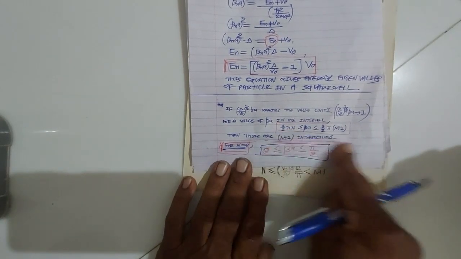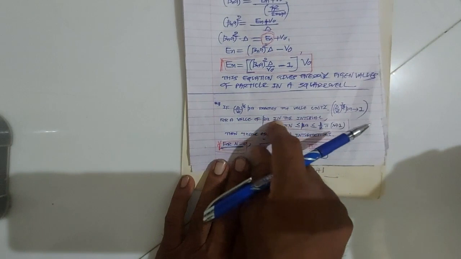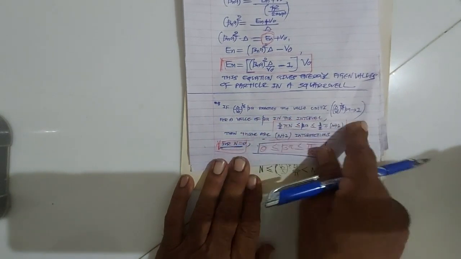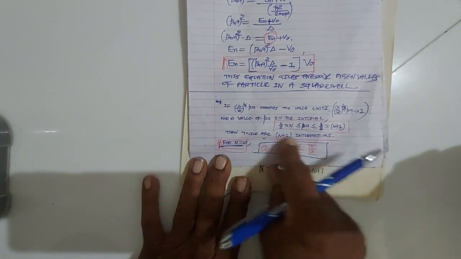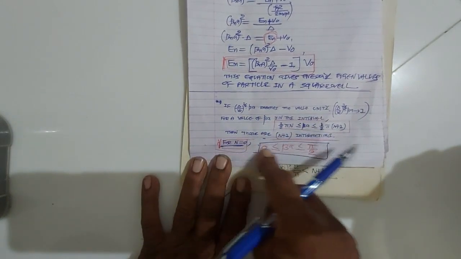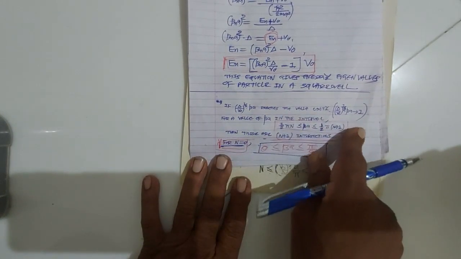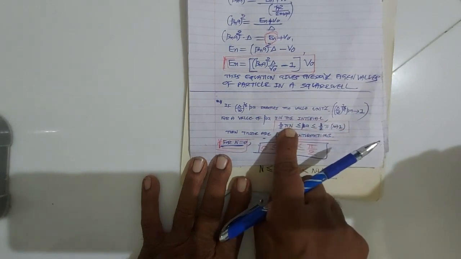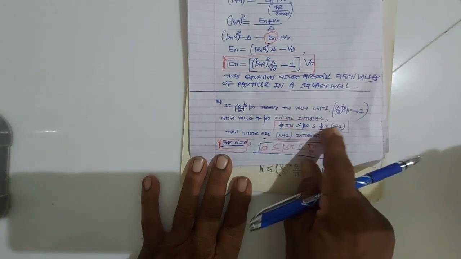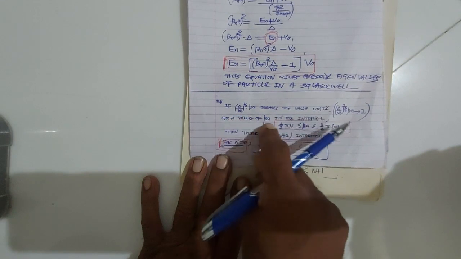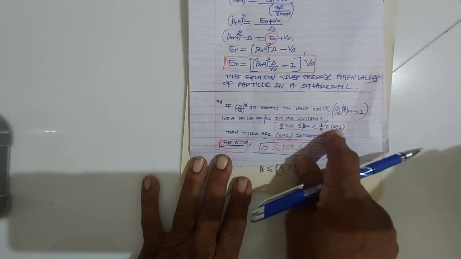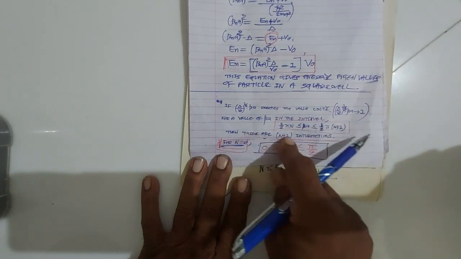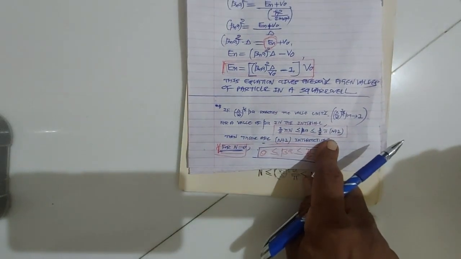Okay, so if n is equal to 0, my interval values of beta lying in the interval 1 by 2 pi n to 1 by 2 pi n plus 1, there are n plus 1 intersections. So if I take n is equal to 0, the left hand side will be 0 and the right hand side will be 1 by 2 pi 0 plus 1, that is pi by 2. So the values of beta lying in the interval 0 to pi by 2, there are n plus 1 intersections of the graph with the straight line.